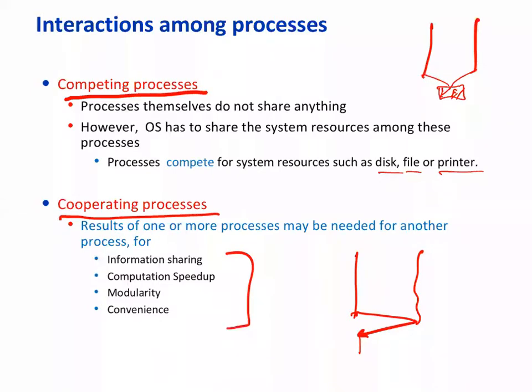Like they may be jointly executing some main task, which will be subdivided into subtasks, and different threads may execute different parts of the task. So this may be required for parallelism or speedup, and may also be required for information sharing among the processes, for modularity reasons or convenience reasons. So it could be anything, right? Cooperating processes are those which share information with each other.